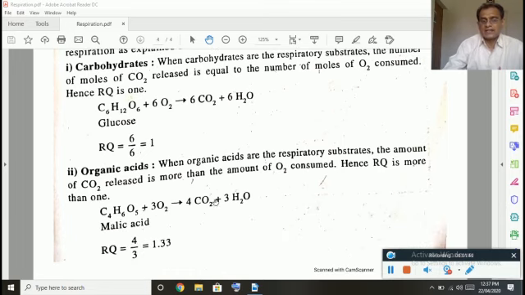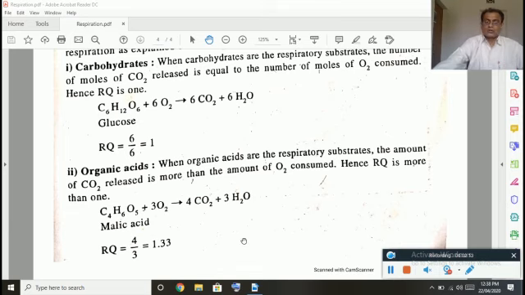In case of organic acids, for example malic acid, the value of RQ, that is respiratory quotient, is more than 1. In case of malic acid, it is 1.33. Observe here, the volume of carbon dioxide released is 4 and oxygen consumed is 3. Therefore, it is more than 1.